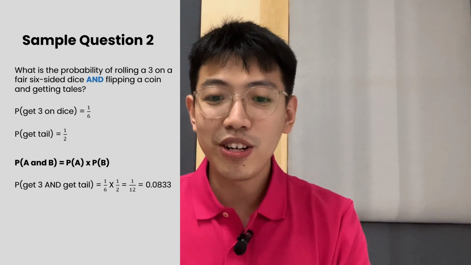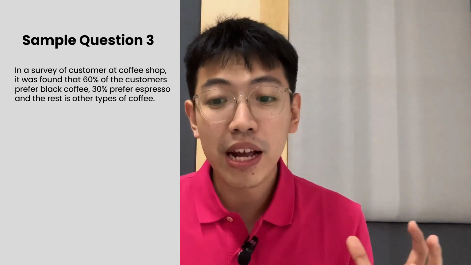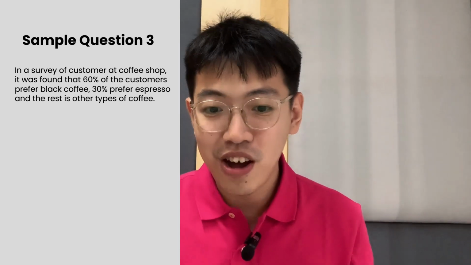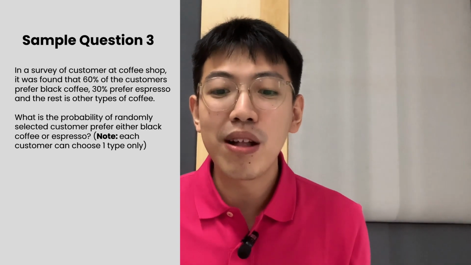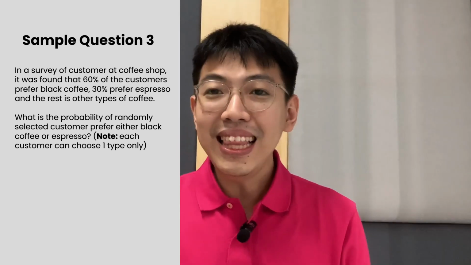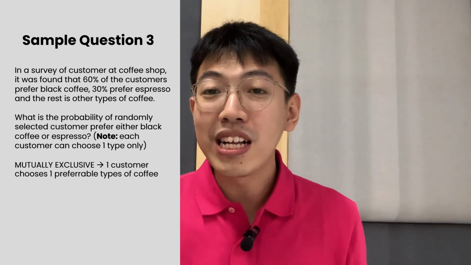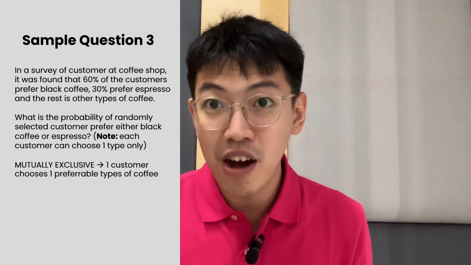The other question: in a survey of customers at a coffee shop, it was found that 60% of the customers prefer black coffee and 30% prefer espresso, and the rest prefer other types of coffee. What is the probability that a randomly selected customer prefers either black coffee or espresso? In this case, this is a mutually exclusive event because one customer can only choose one preferred type of coffee.